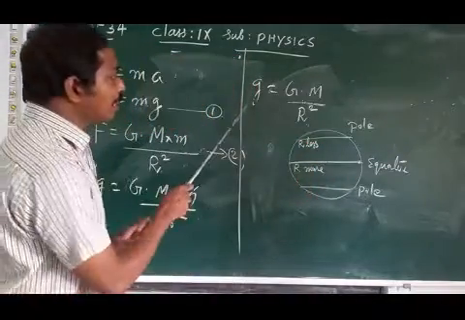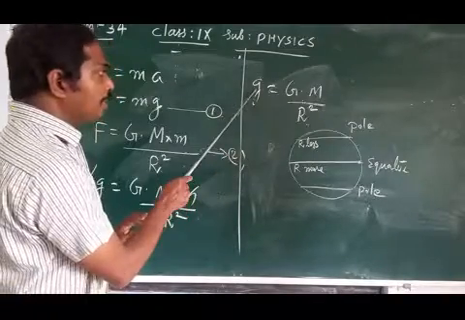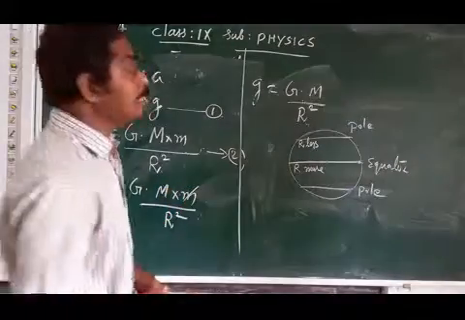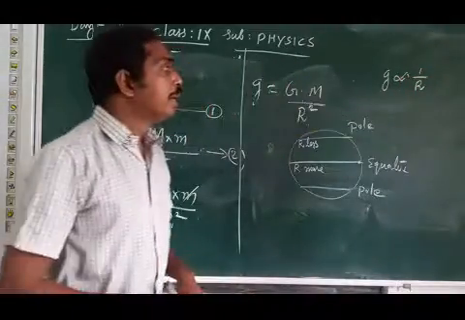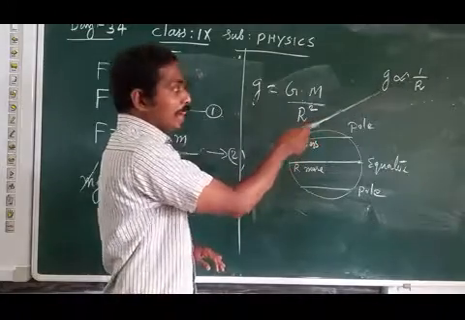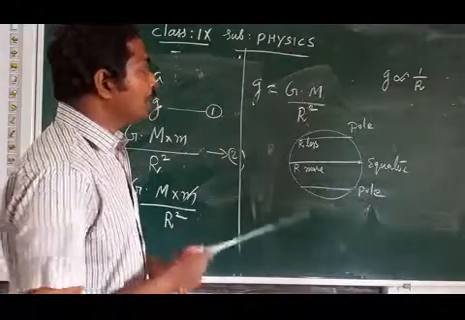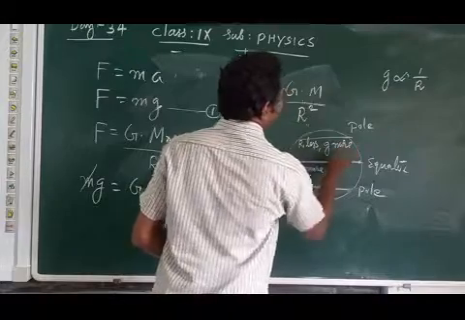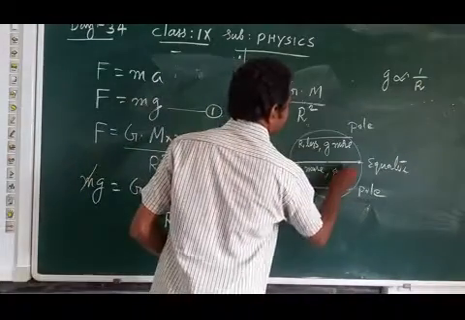Then when we look at this equation, g equal to GM by r square, small letter g, that is acceleration due to gravity, and the radius are inversely proportional. So g proportional to 1 by r. Acceleration due to gravity and the radius of the earth are inversely proportional upon this equation. Then if r is lesser, g is more, gravity is more. If r is more, g is lesser, gravity is lesser.